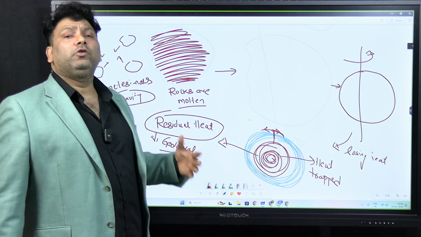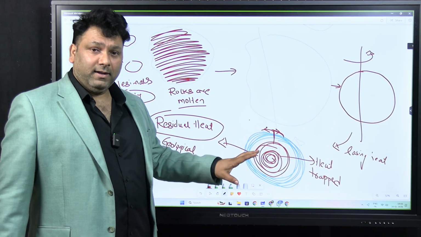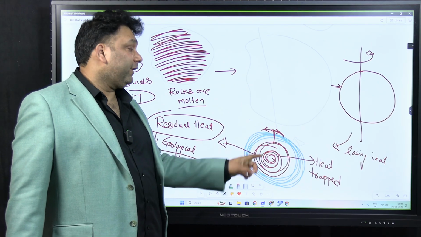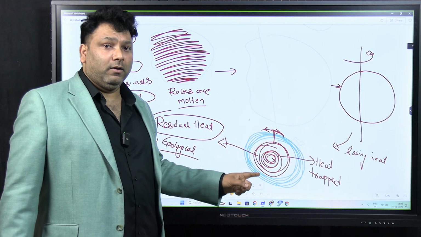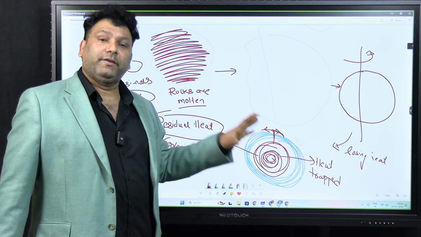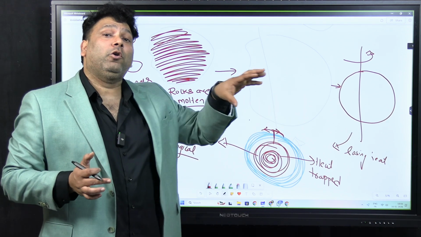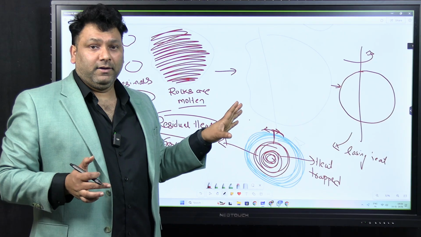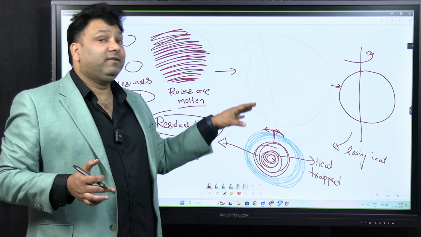And the job of the geographer is not to study the processes inside the earth. Only those processes which affect the surface and the man-environment relationship, only those the geographer has to study. That's why a geographer also becomes a geologist to a certain extent. So they study the processes only to the extent that they affect the surface.